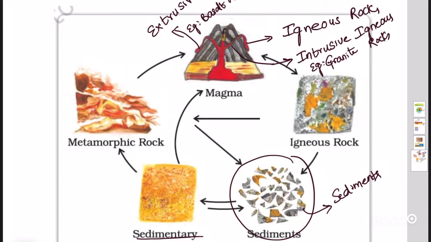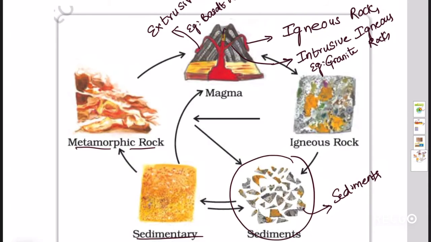Igneous and sedimentary rocks can change into another form of rocks. They are called metamorphic rocks. These metamorphic rocks are the change in the form of sedimentary or igneous rocks. They are formed due to pressure and great heat. For example, clay changes into slate and limestone changes into marble.